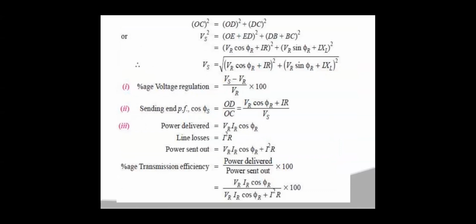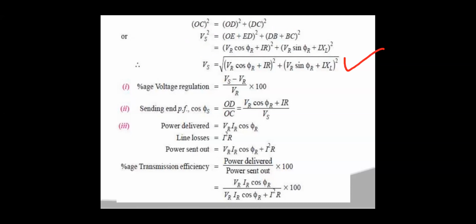Okay. So CD square. CD is the sum of DB plus BC, so (DB plus BC) whole square. Now here DB is the same as AE, that value is VR sin phi r, and BC value is IXL. So from this we can say that VS square is equal to (VR cos phi r plus IR) whole square plus (VR sin phi r plus IXL) whole square. So then the sending end voltage will be the square root of (VR cos phi r plus IR) whole square plus (VR sin phi r plus IXL) whole square. So this is the sending end voltage.